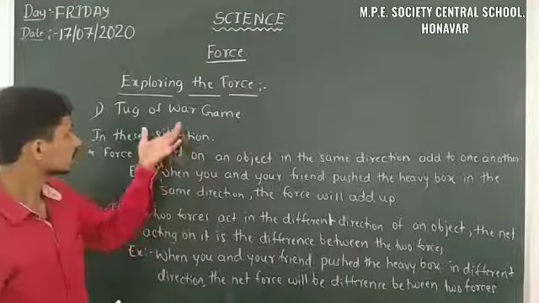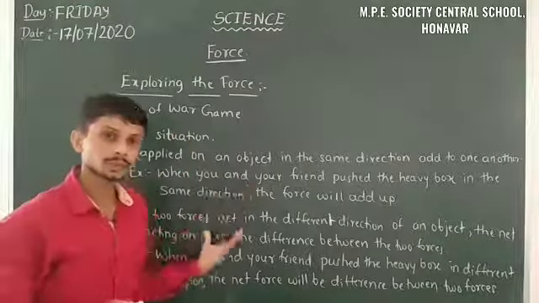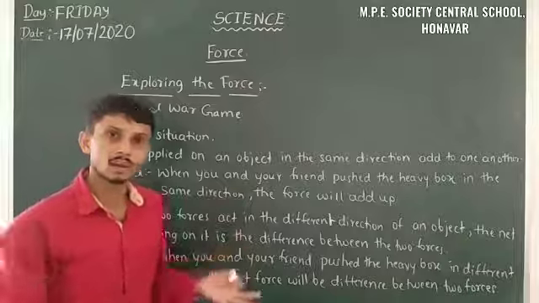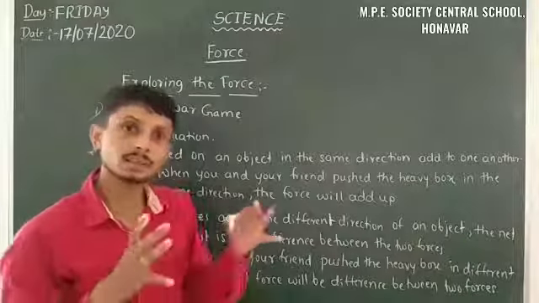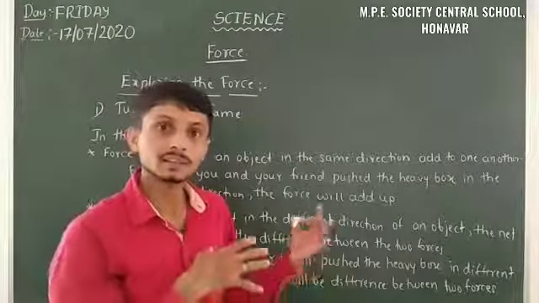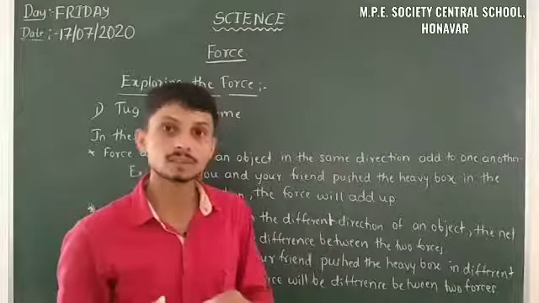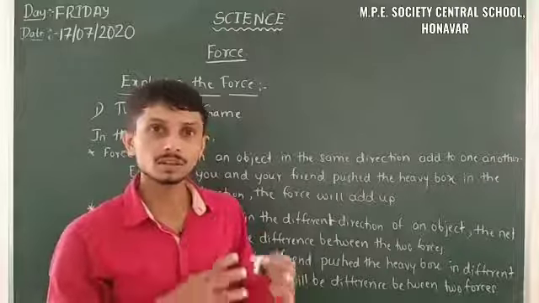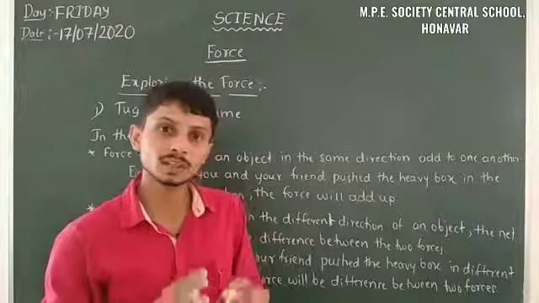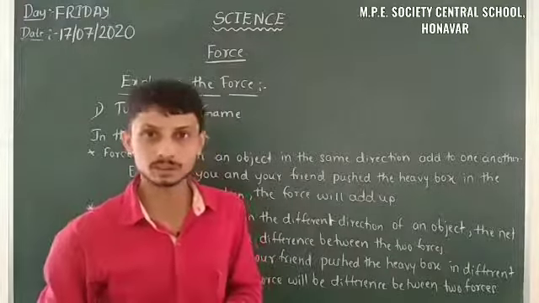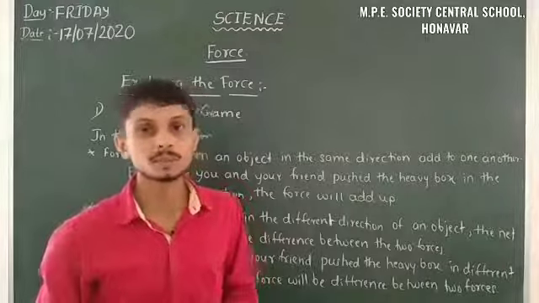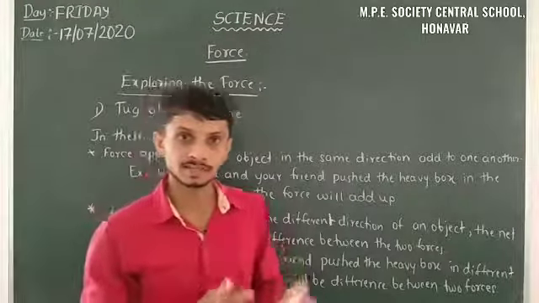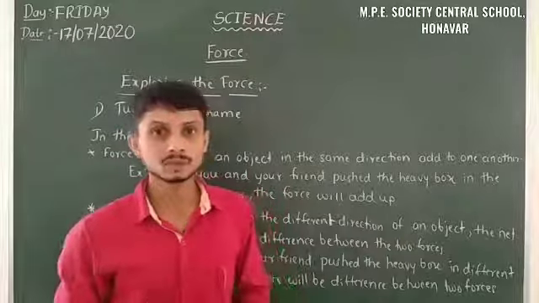These are the two situations to keep in mind: when we apply force in the same direction, the forces will add up. When we apply force in different directions, the net force will be the difference of the two forces. So these are all about forces, their examples and the interaction between forces.